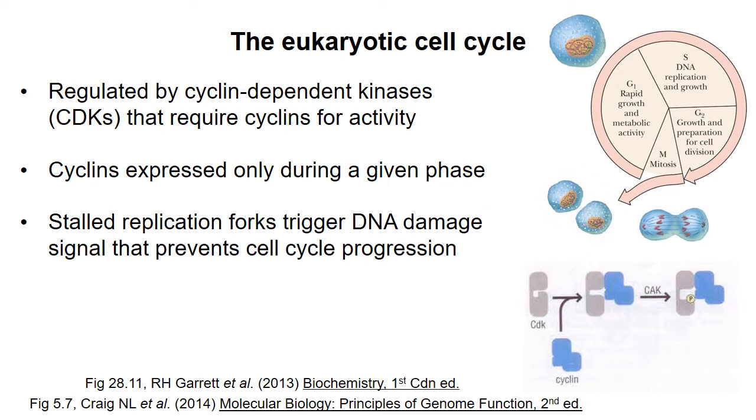In general, the progression through the different stages of the cell cycle is controlled by cyclin-dependent kinases. Specific cyclin proteins are expressed at different phases of the cell cycle, and the cyclins control which kinases are active in each phase. Replication is confined to the S phase of the cycle, and it's important that replication is completed before the cycle continues. Stalled replication forks prevent progression of the cycle. It's also important that replication is not initiated more than one time at any replication origin in a given cell cycle.